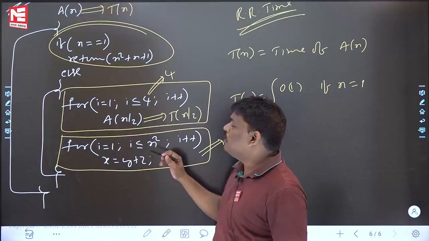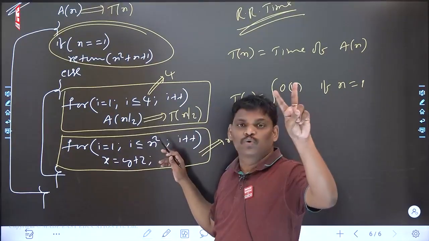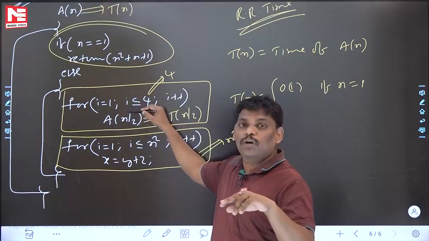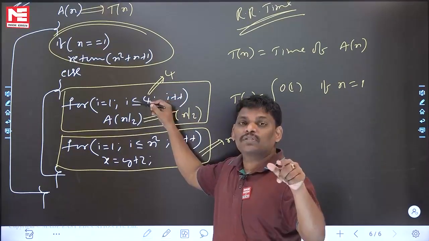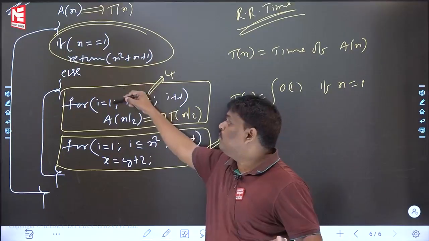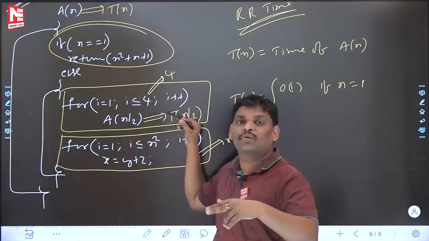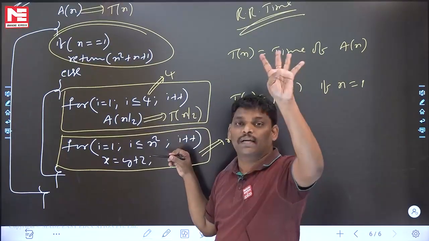Inside this particular else part, two loops are there. One loop is n squared. But the first loop runs four times, and for every i value, it calls A(n/2). What is the meaning? A(n/2) four times.